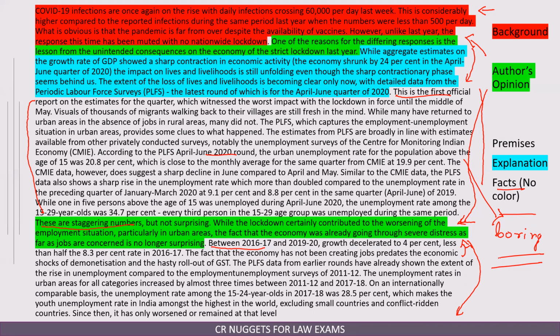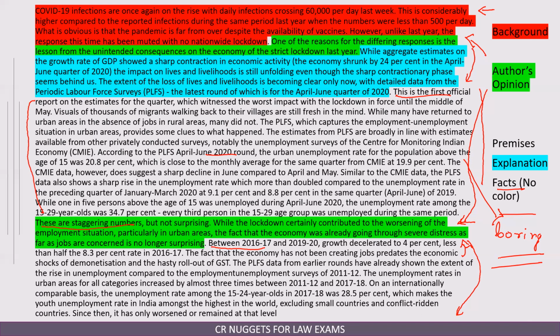So why is this passage written? What is the main idea of the passage? The main idea of the passage, there are two things actually. One is that this time we have not imposed a strict lockdown because we have learned some consequences, and those consequences are still unfolding in front of us. And the second is that although the numbers look huge, the impact of lockdown looks huge, most of the things in the economy were not well even before COVID. And the author has given his explanation with regard to that. So let us solve the question.